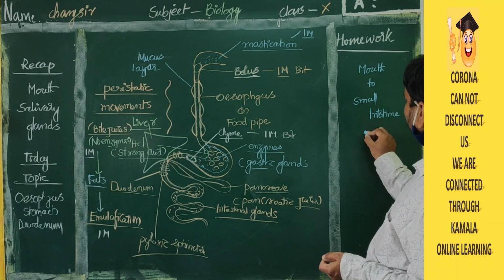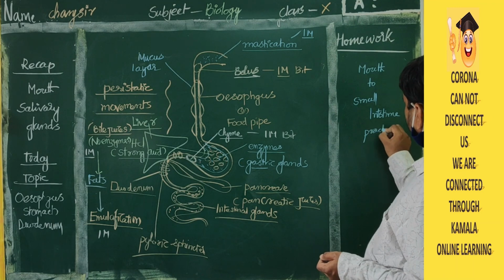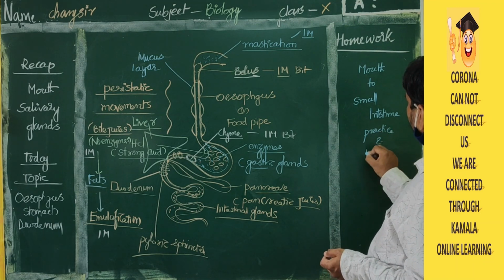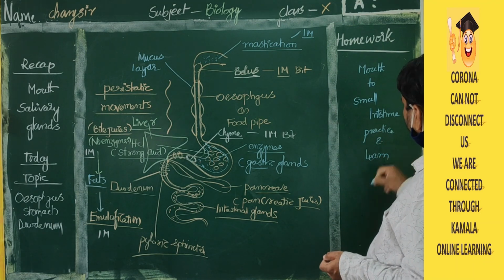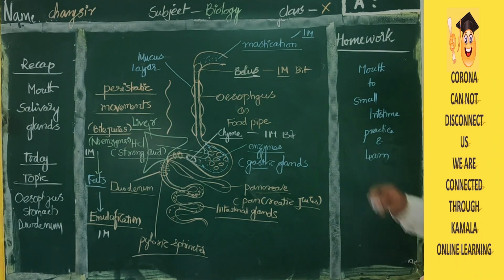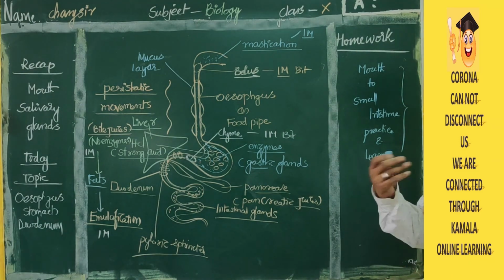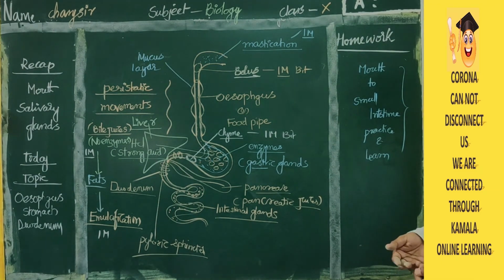Okay, just practice and learn. Mouth to the small intestine. What are the changes? Already I told you, just remember, just practice.